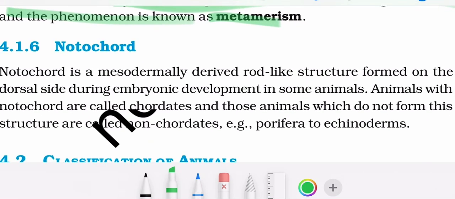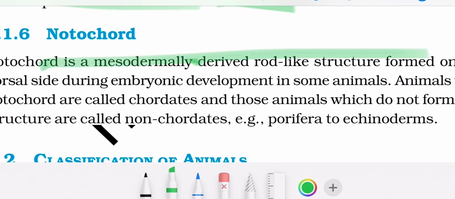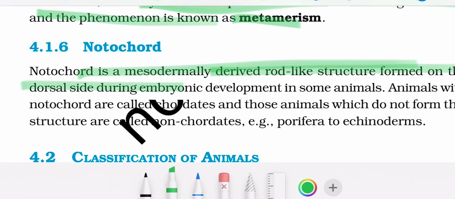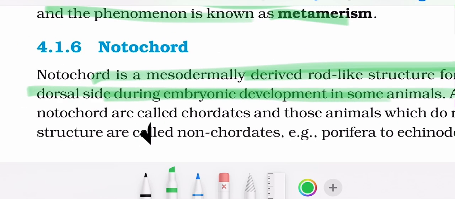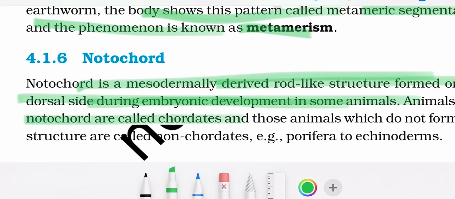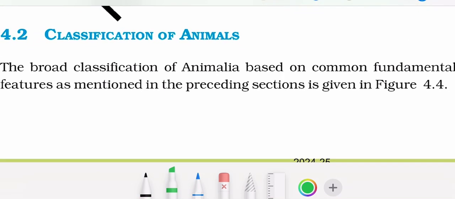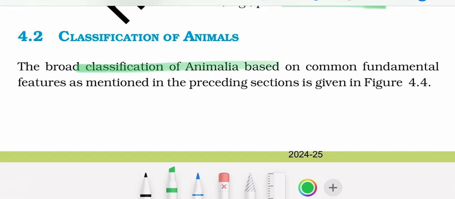Notochord. Notochord is a mesodermally derived rod-like structure formed on the dorsal side during embryonic development. Animals with the notochord are called chordates, and those animals which do not form this structure, they are non-chordates. Example is Porifera to echinoderms. Classification of animals. The broad classification of Animalia is based on common fundamental features as mentioned in the preceding sections.